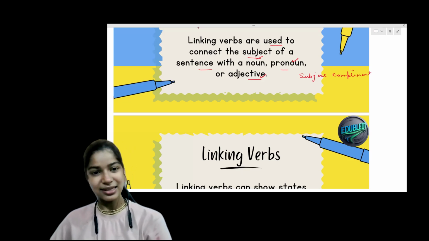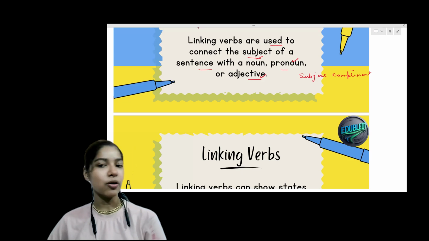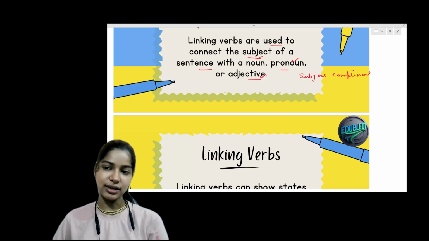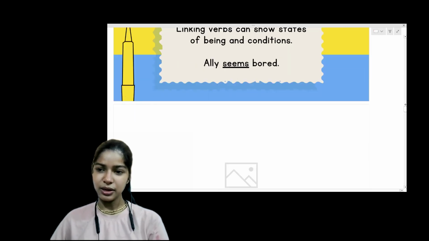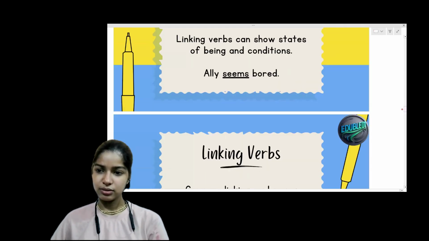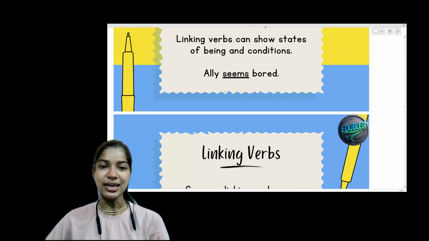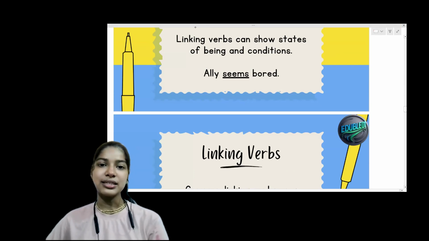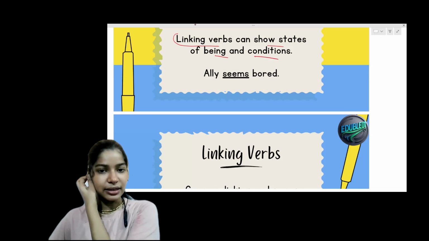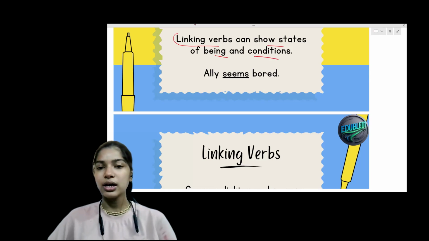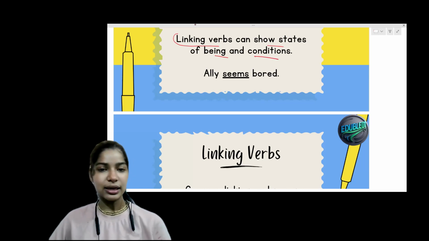So it connects the subject with the noun, pronoun, or any adjective that can be a state of being or any condition, right? Linking verbs can show states of being and conditions.